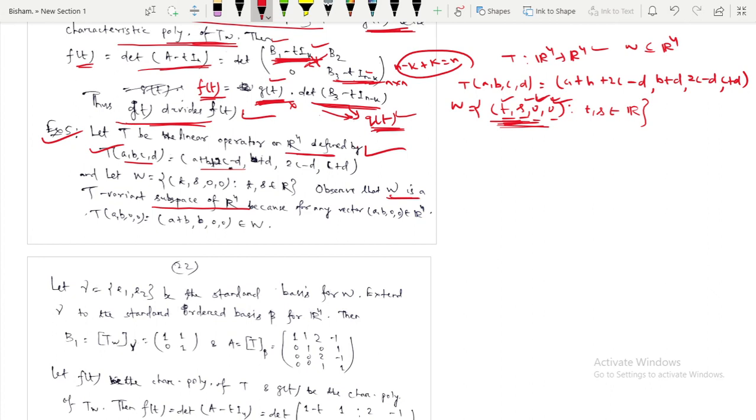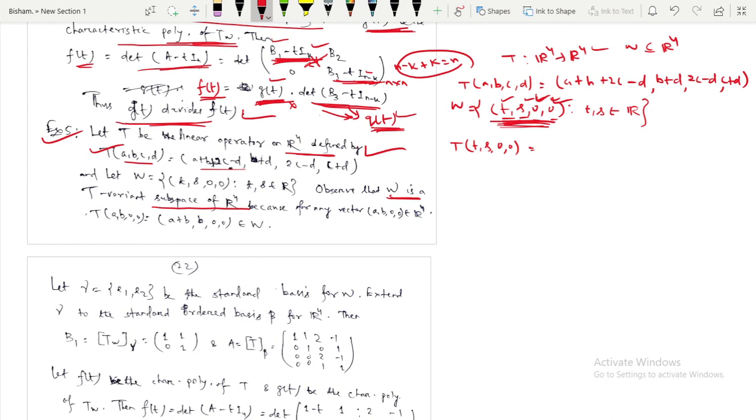If W is this one, where the third and fourth coordinates are 0, then we can easily say that W is a T-invariant subspace of R4, because if you take the transformation of any element of W, what will be its transformation? T of (a, b, c, d) goes to this thing, so in place of c and d you put 0.